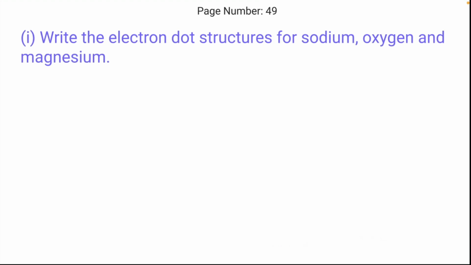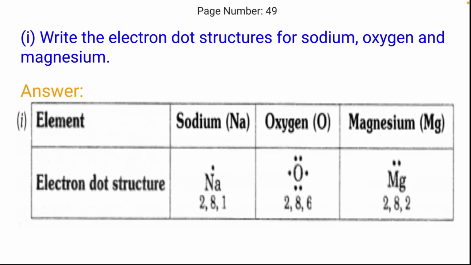Next we have questions from page number 49. Write the electron dot structures for sodium, oxygen and magnesium. Answer is, in the electron dot structures, we will be mentioning only the valence shell electrons. So in case of sodium, having an electronic configuration of 2,8,1, one electron will be put. And in case of oxygen, 2,8,6 and the valence electrons are 6. And in case of magnesium, we have electronic configuration 2,8,2. So the valence electrons are 2 and we will be mentioning 2 dots above magnesium.